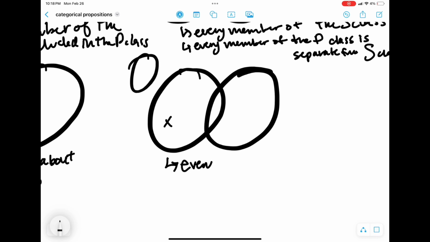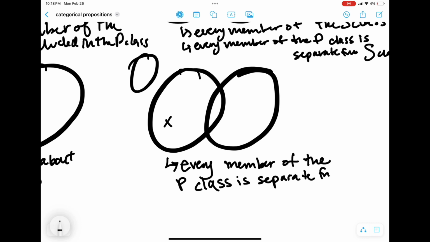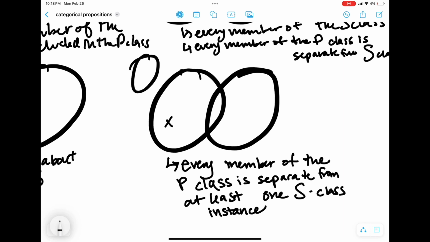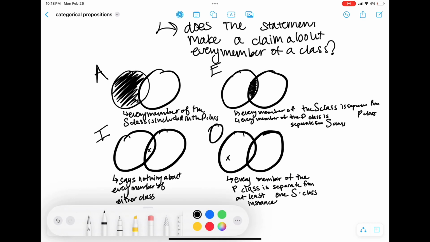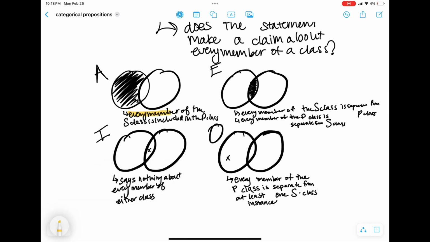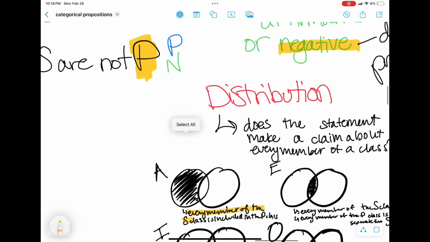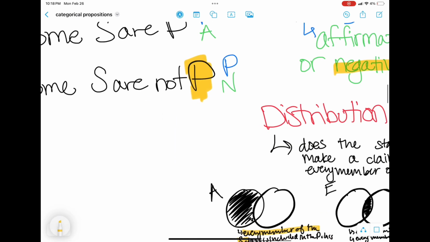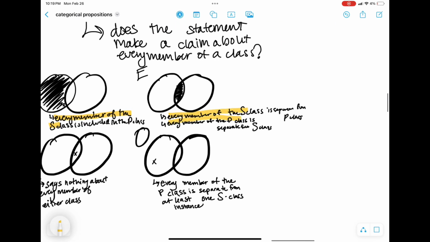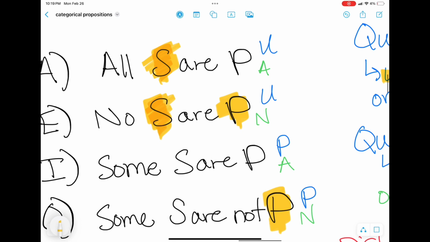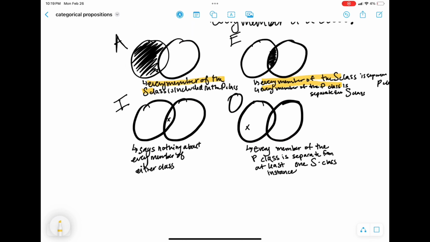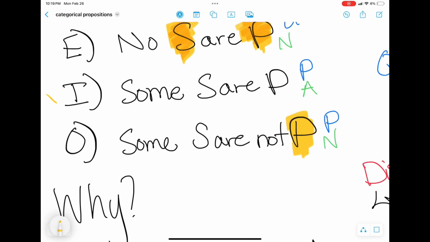And an O claim distributes only the predicate. And as we can see here, the circle on the right is all distinct from that little X that's there on the left. So every member of the P class is separate from at least one S class instance. So the O claim is making some claim about every member of the P class. That's why P in O claims is distributed. So we can see here, if the statement makes a claim about every member of a class, that class is distributed.